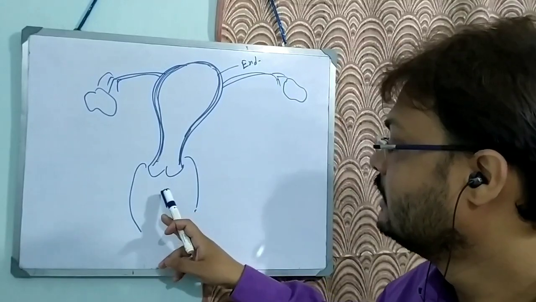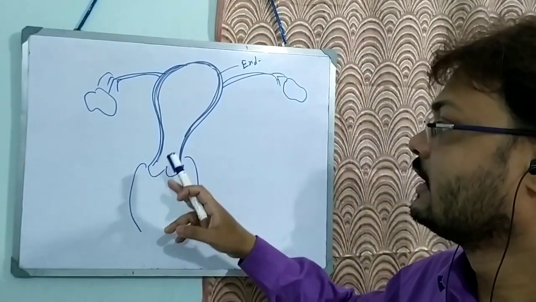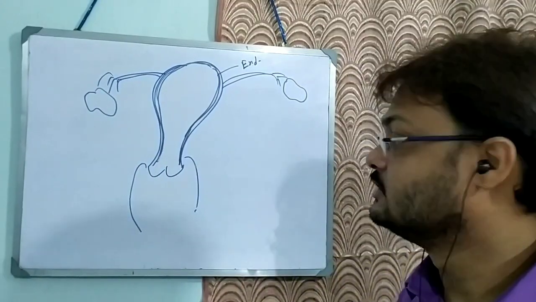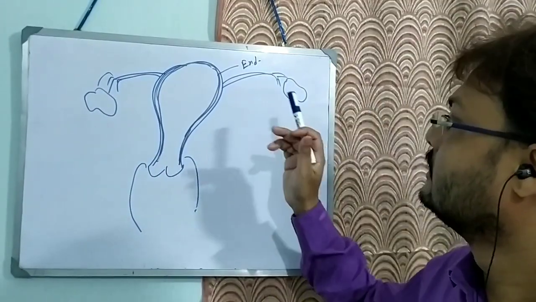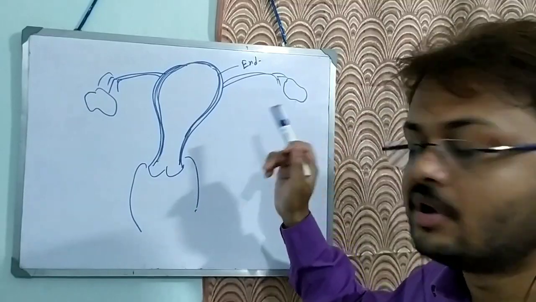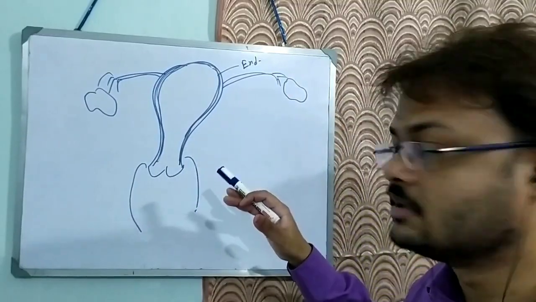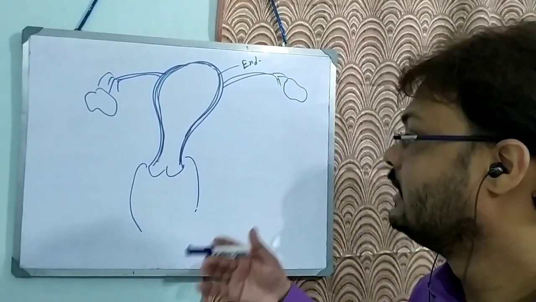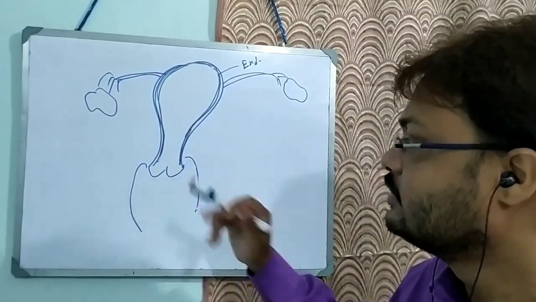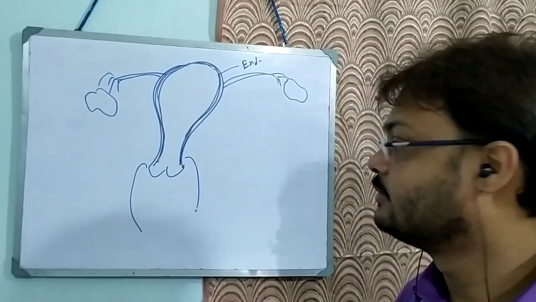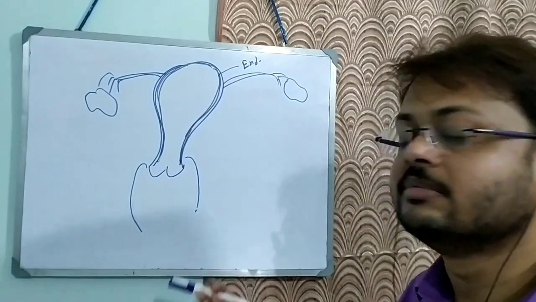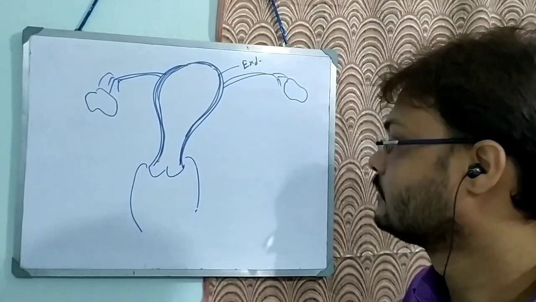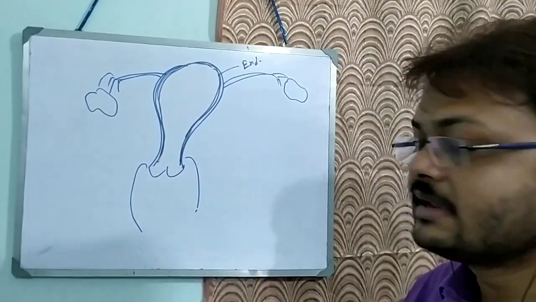So the mucus will form a channel for easy passage of the sperm. But at a later stage, if there is fertilization, or if there is a decreased amount of estrogen and progesterone, this mucus in the cervical canal will change and become thicker, so that further sperm penetration will not occur. And what will happen to the vaginal canal?